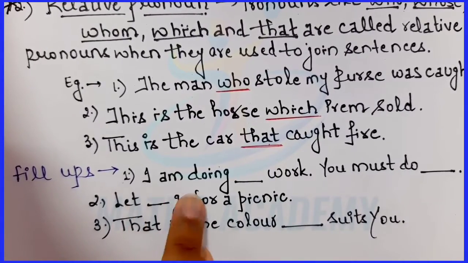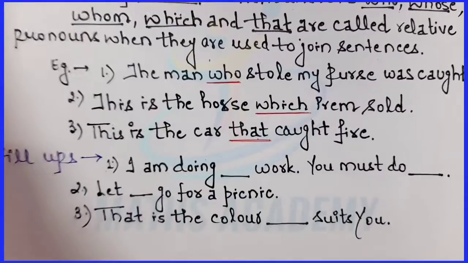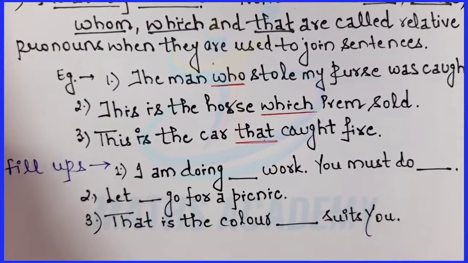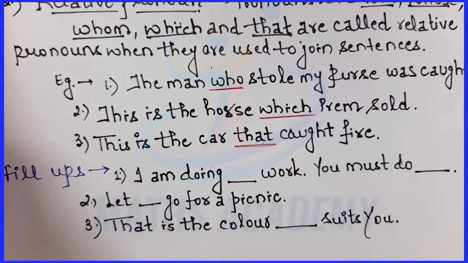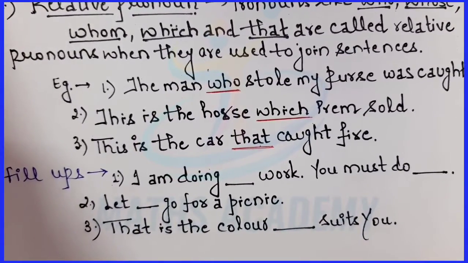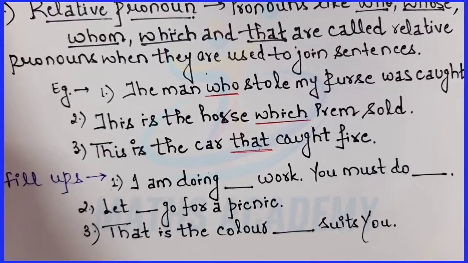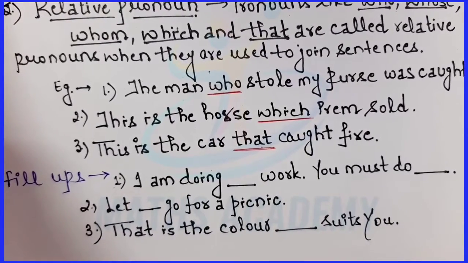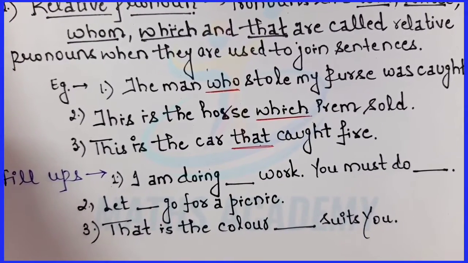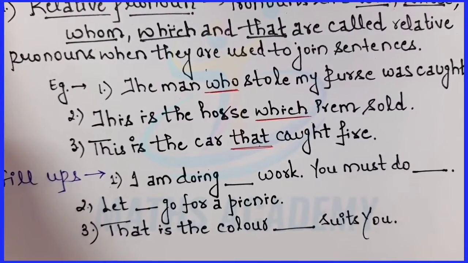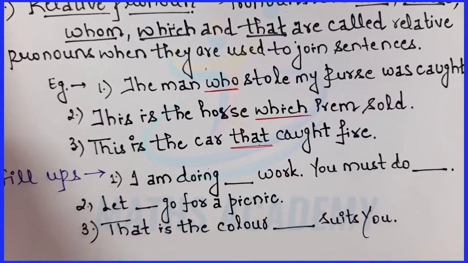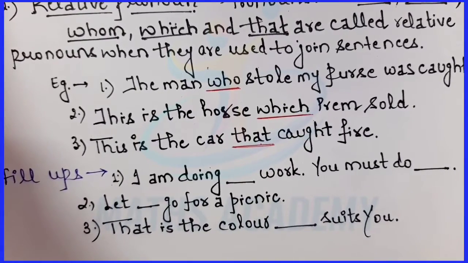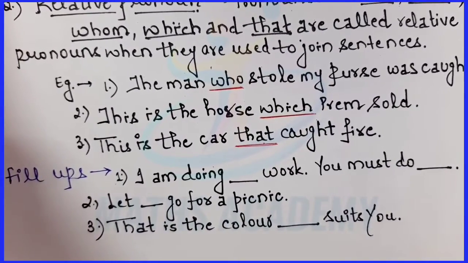First is, I am doing dash work, you must do dash. Second is, let dash go for a picnic. Third is, that is the color dash suits you. Kindly try to solve these examples so that you will be clear about your base of pronouns, and then you will be able to fill the sentences, and it will be very helpful for the competitive exams in the coming sections.